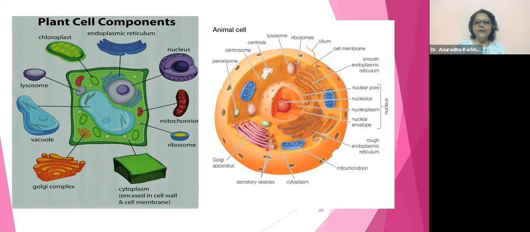What are these secretory vesicles? The vesicles which are secreted from the Golgi complexes are called secretory vesicles. What would they contain? I will tell you. This is your Golgi. These are your peroxisomes. So these are the basic things that are going to be present in almost all living animal cells. Okay, got it?